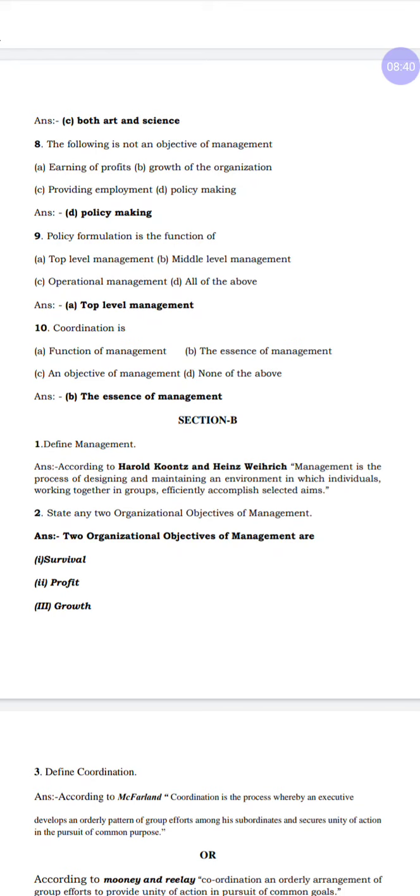Understood? They all are working in a team, working together in a group, to efficiently accomplish selected aims. Why are they all working? Because they want to achieve the organizational goals. But here they have given the selected aims. Selected aims are regarding the organizational goals or aims.